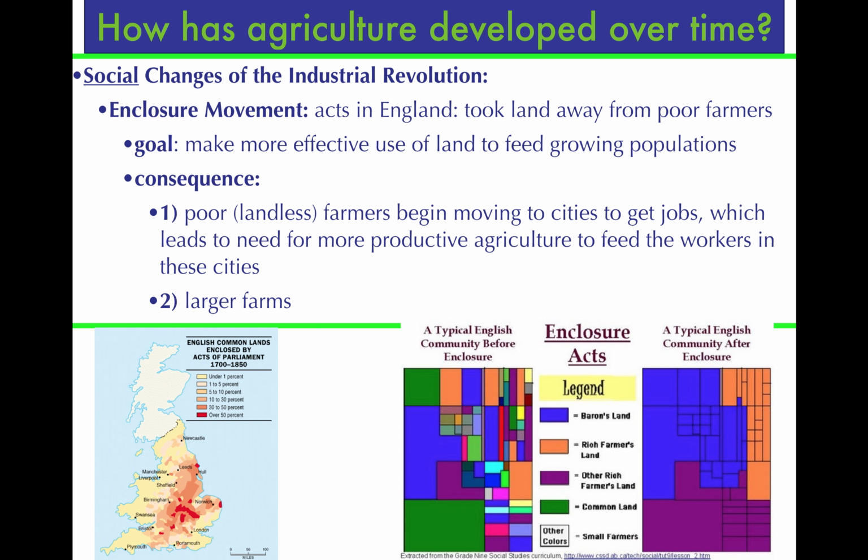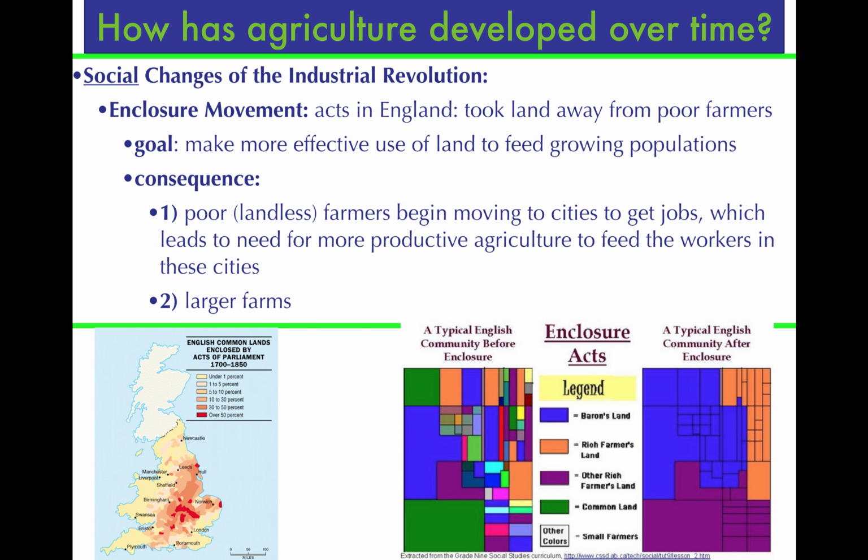The whole point of the Enclosure Movement was that England's population was growing, and they believed that there was a more effective and efficient way to divide up the land and to make it more agriculturally productive to feed these growing populations. So the consequences of this movement were that these now landless farmers, who are now in need of a job, started beginning to move to cities. So we have an increasingly urbanizing population. All of this should sound familiar from the demographic transition model. We've got urban industrialization, increasing urbanization.